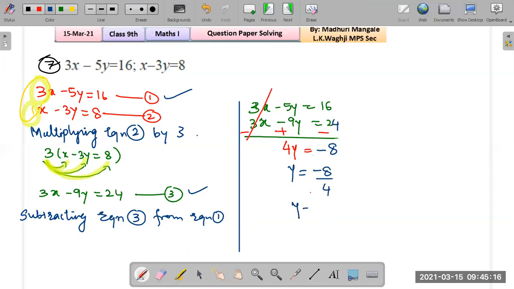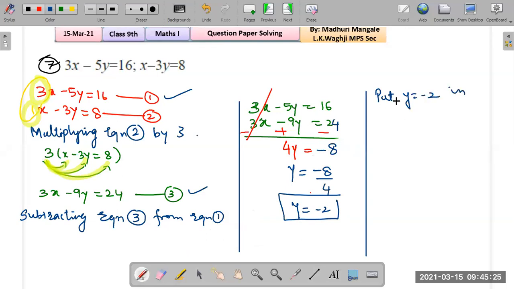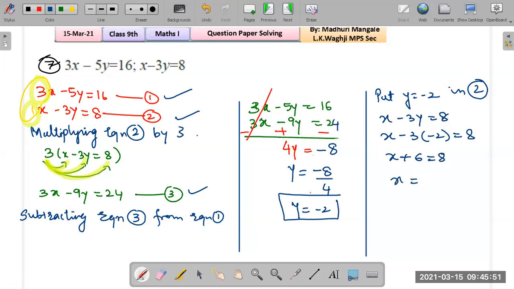And the last step is to substitute the value of y in any one of the equations. So put y equals negative 2 in any one of the equations. Let's use equation 2. Okay, so in equation 2, that is x minus 3y equals 8. Why did I use this equation only? Because the coefficient of x is 1 over here. Okay, so x minus 3 times minus 2 equals 8. That would give me x plus 6 equals 8, and x will be equal to 2. Okay, plus 6 will become minus 6, that will become a 2.